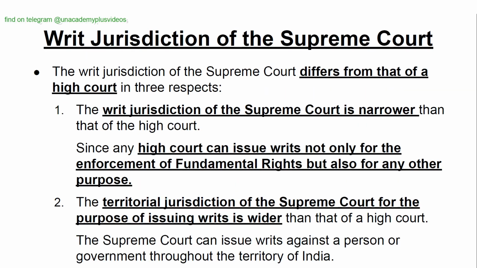Writ jurisdiction of the Supreme Court. The writ jurisdiction of the Supreme Court differs from that of the High Court in three respects. 1. The writ jurisdiction of the Supreme Court is narrower than that of the High Court, since any High Court can issue writs not only for the enforcement of the fundamental rights, but also for any other purpose. 2. The territorial jurisdiction of the Supreme Court for the purpose of issuing writs is wider than that of a High Court. The Supreme Court can issue writs against a person or government throughout the territory of India.